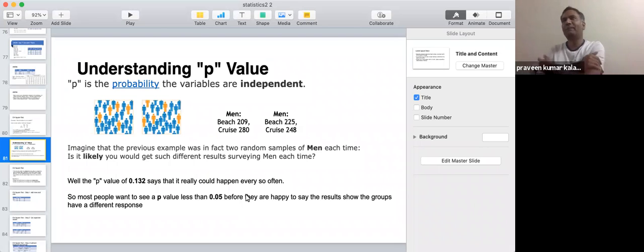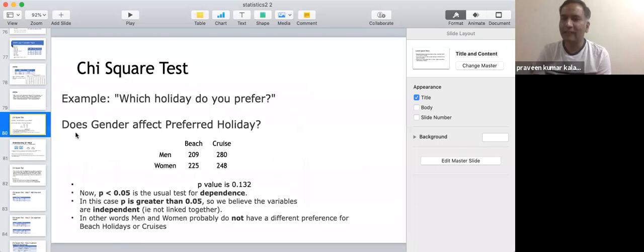So there is a procedure in which the p-value is calculated and all those things. We'll go through that particular procedure, but the point to be taken here is the nature of the problem that you are solving. You are trying to compare based on one independent variable. The independent variable is what? The independent variable is holiday choice. There is only one independent variable and you have two groups.